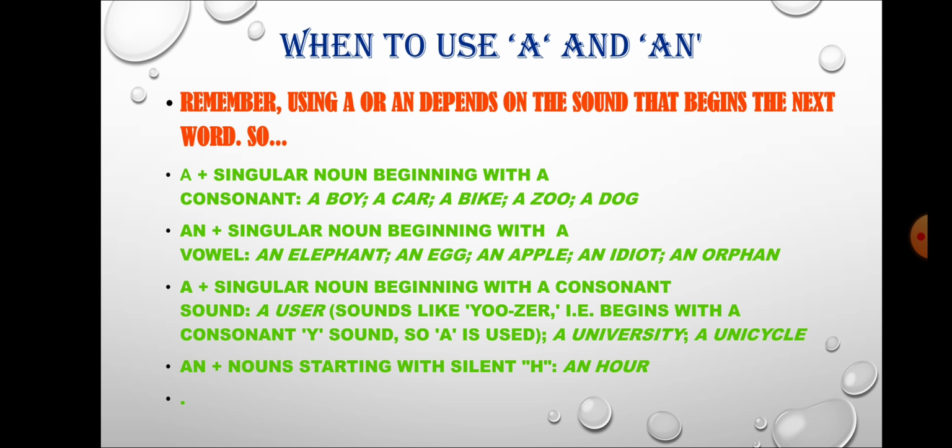Then the other exception is an we are going to use with an hour. Now why we are using an with the word hour? Because the sound which it makes when we are pronouncing it is an hour. So we need to consider these exceptions when we are using a and an.